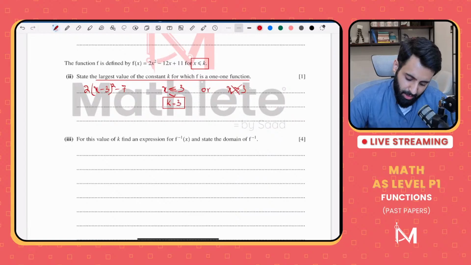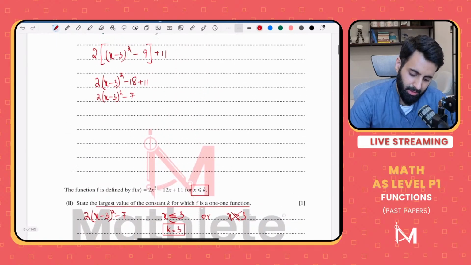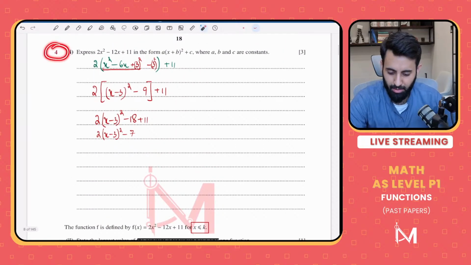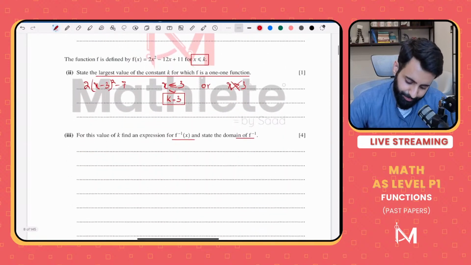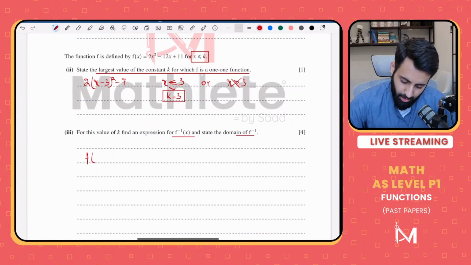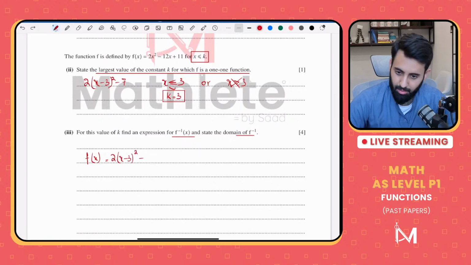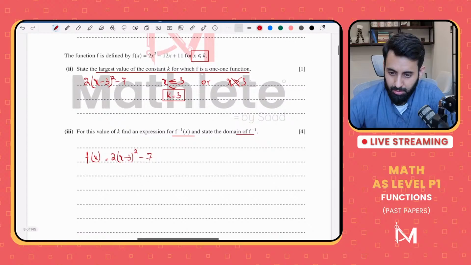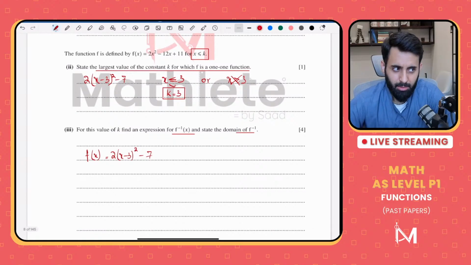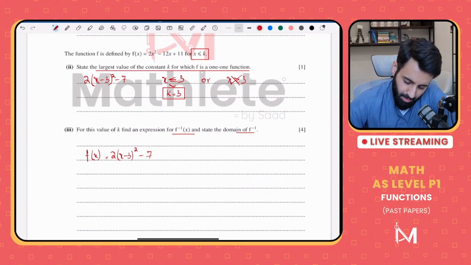For this value of k, find an expression for f inverse of x and state the domain of f inverse. All right. Now, look how nice a question this is. It has already made us complete the square form. Okay, so let's do that. So f of x equals 2(x minus 3) the whole thing squared minus 7. The circles question was not as weird as the functions question.